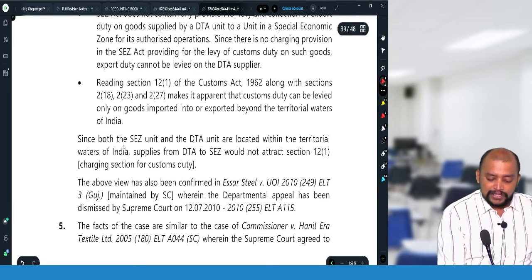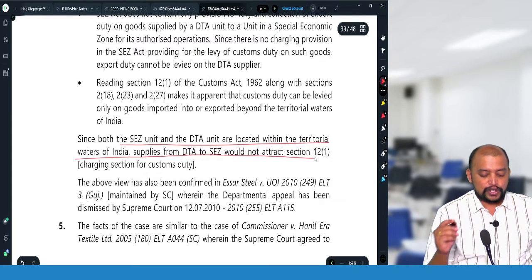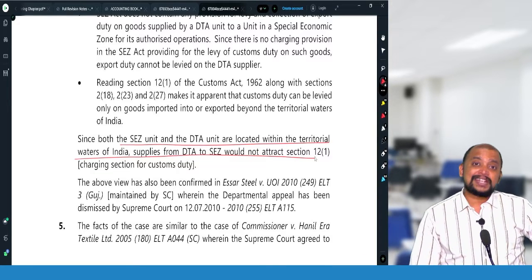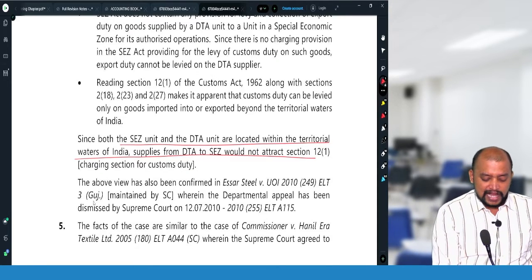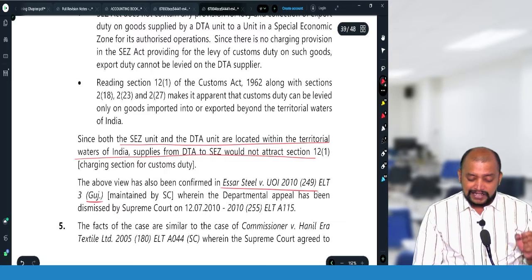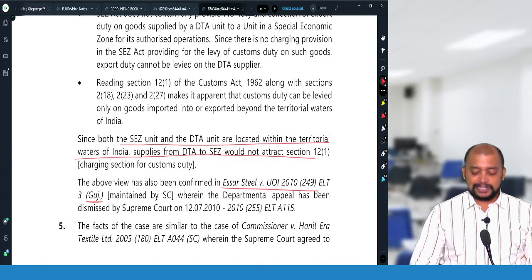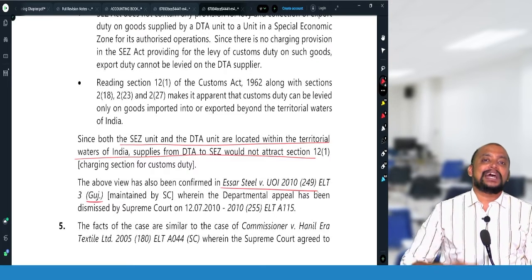So since both SEZ and DTA are located within territorial waters, that would not attract any levy. So whether we need to pay any duty? No. And the same ruling is even given in the Gujarat High Court in SR Steel versus UOI, and this is maintained by the Supreme Court. When the department went for an appeal, the Supreme Court rejected that appeal. Which means that the Supreme Court has also in principle agreed to this.